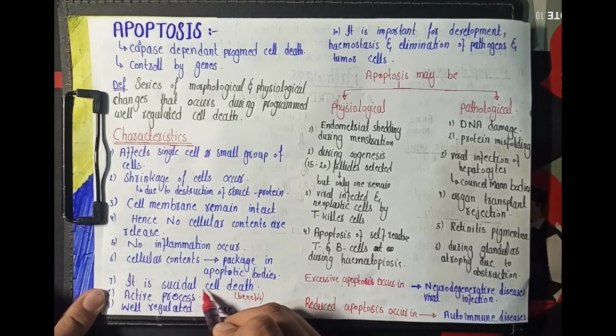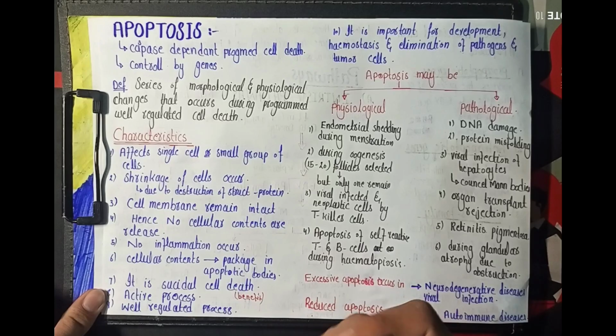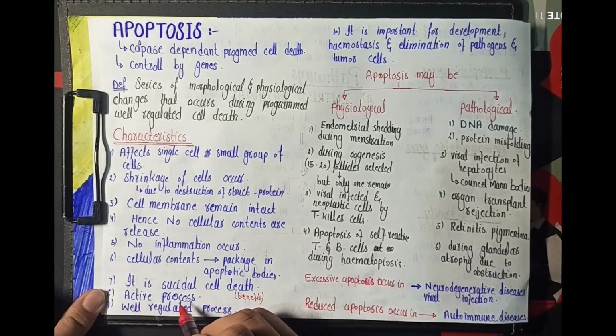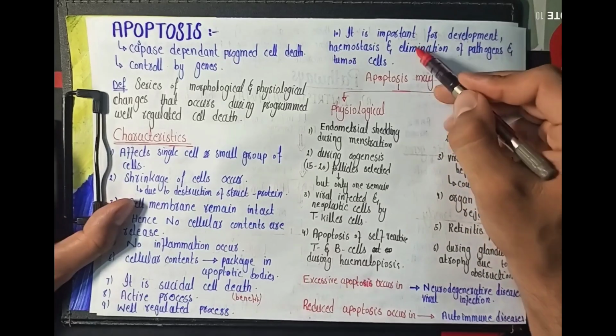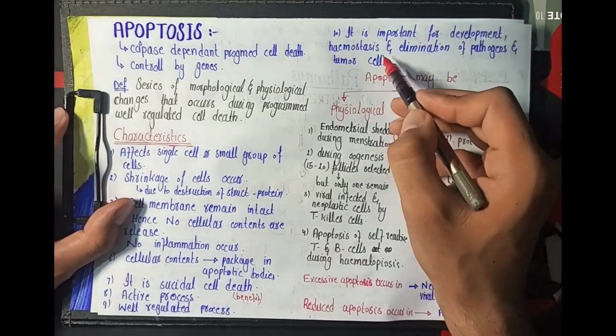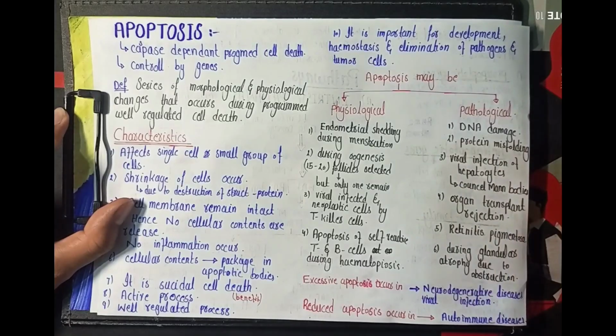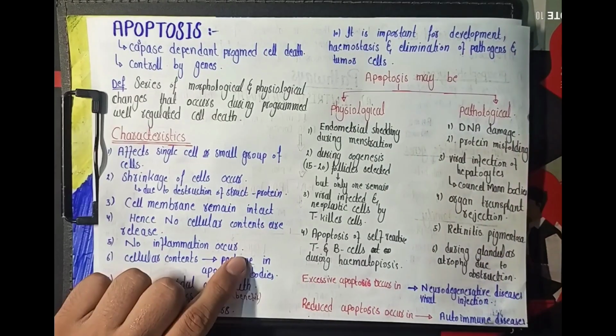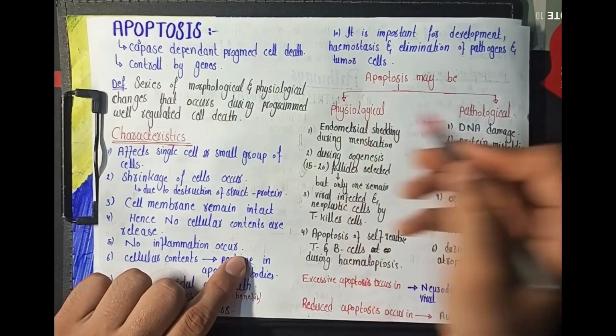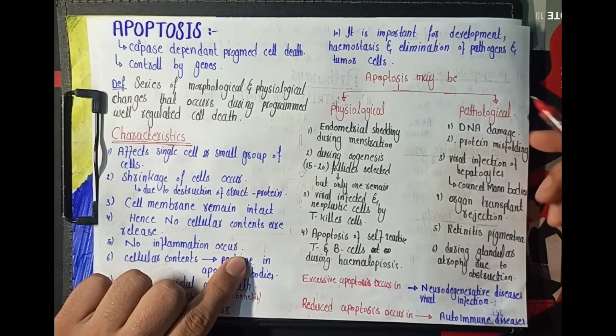And the apoptosis is a type of the suicidal cell death that occurs for the benefit of the human body, and it is an active, well-regulated process. And apoptosis is important for the development of the homeostasis and the elimination of the pathogens and the tumor cells from the body. And the apoptosis may be physiological or the pathological, whereas the necrosis is only a pathological process.